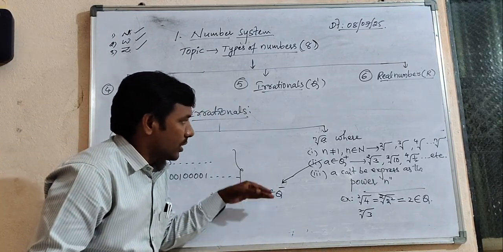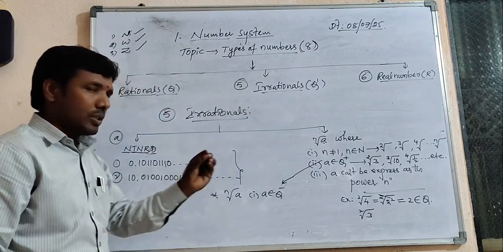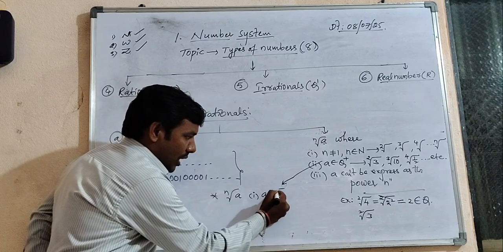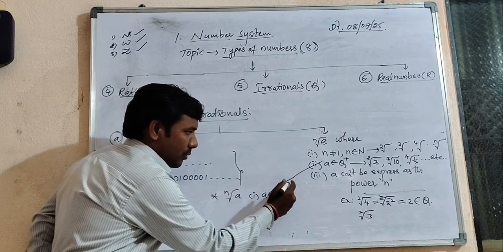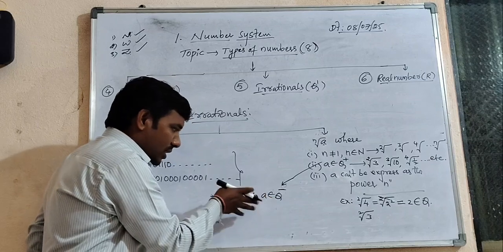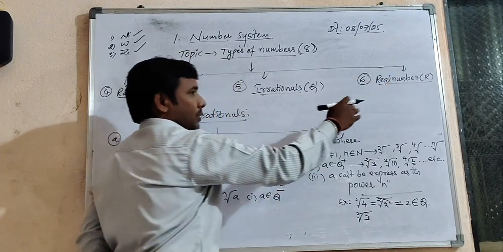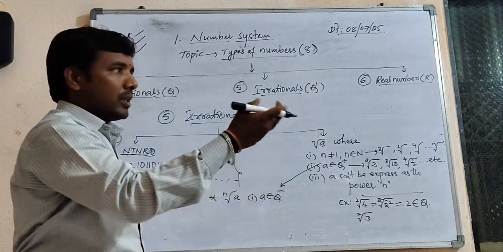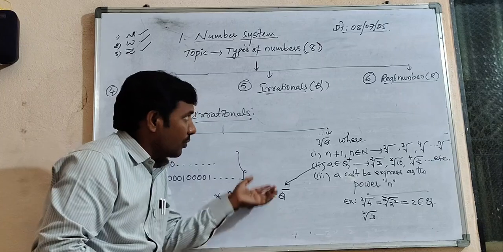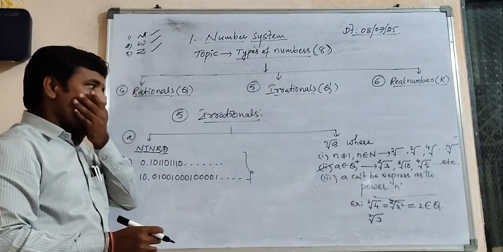I want to discuss this point further when we discuss imaginary numbers. Just leave it for now. It is not necessary now. After real numbers we can discuss imaginary numbers, and at that situation we can choose this concept and introduce imaginary numbers.